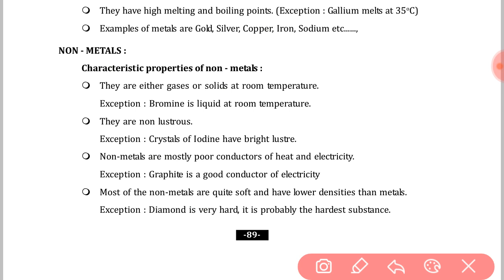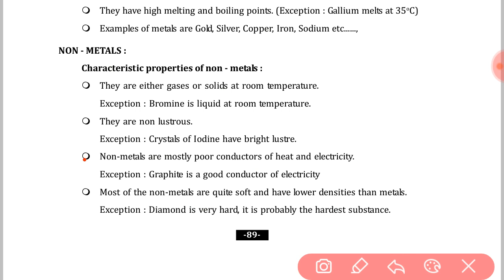Exception of this property. Going to next property, that is non-metals are mostly poor conductors of heat and electricity. Yes, this is because they are mostly gaseous in nature. So these are poor conductors of heat and electricity. Okay, very important point. Look at this. Exception, graphite is a good conductor of heat and electricity.